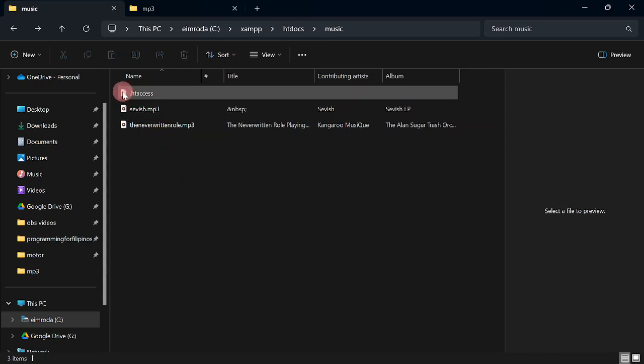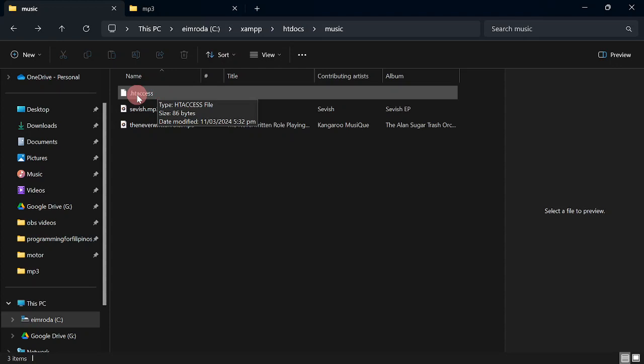So that's why you're going to create an htaccess file. Okay, so htaccess file actually contains the rules that are going to be followed by the web server.